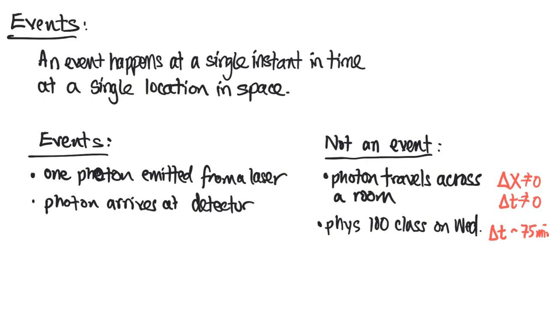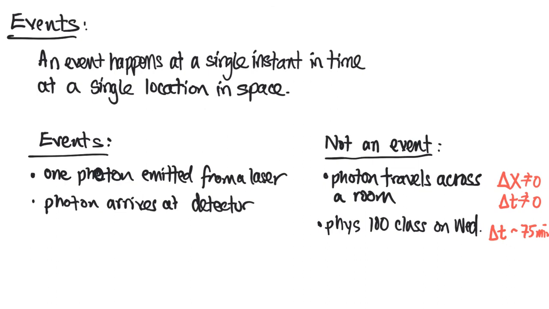Or, if we're remote, then it's kind of taking place across the planet. So we have a couple problems with it. Now you could say the start of Physics 100 class for a particular person, right? And that person would have a given location, and the class would start at a single instant of time. So that would be okay.